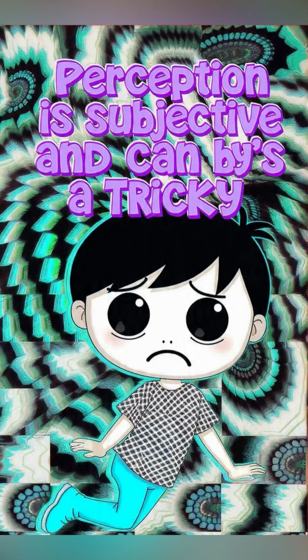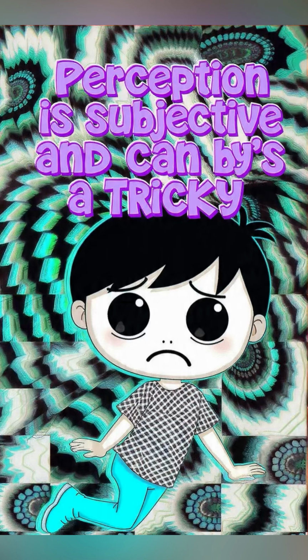Child confused with optical illusion. Perception is subjective. The brain may misinterpret sensory information. For example, in the Mueller-Lyer illusion, two lines appear different in length but are equal, showing interpretation errors.